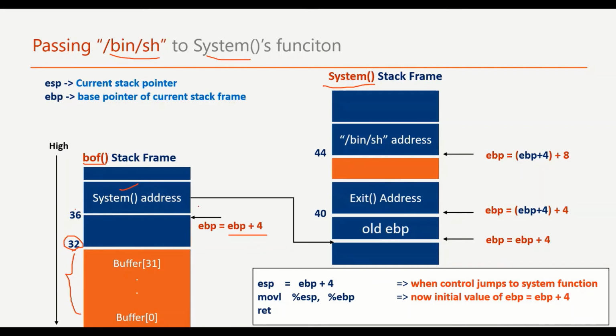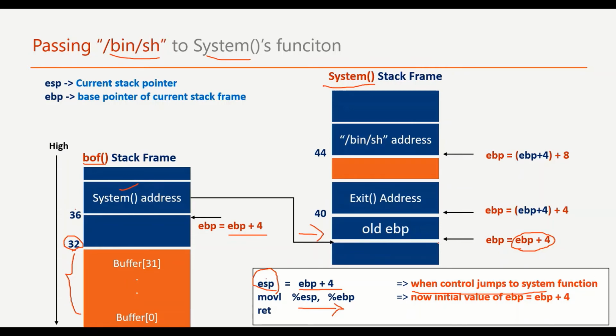So we are going to put the return address, for when it returns to the system function. When we come out of the stack frame, ESP, which means the current stack pointer, will be holding the value of EBP plus 4. This value will be held inside the ESP pointer when we come out of the BOF stack frame. So when control jumps to the system function, at that time the ESP value will be moved to EBP. So now the initial value of the EBP is equal to EBP plus 4. That is the current value which is pointed in the base pointer of the stack of the system function.